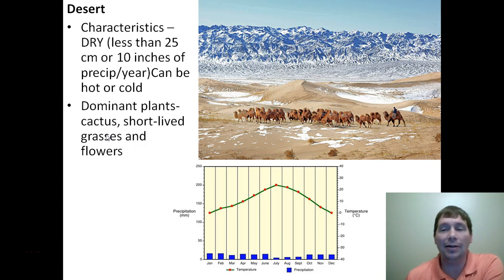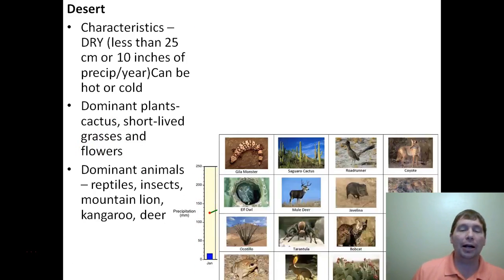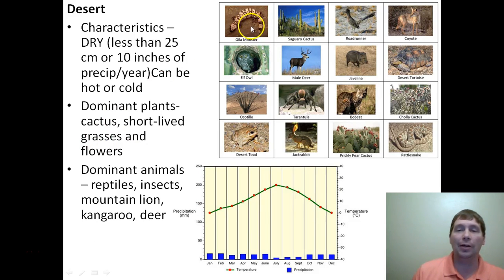The dominant plants that live there are going to be mainly cactus and then short-lived grasses and flowers, things that live for 2 weeks and die. Because if there does happen to be rain there, it's not going to last very long. And so the plants need to be able to grow, reproduce before they die and the water runs out in about 2 weeks. Dominant animals, you're going to find a lot of reptiles that live in deserts.